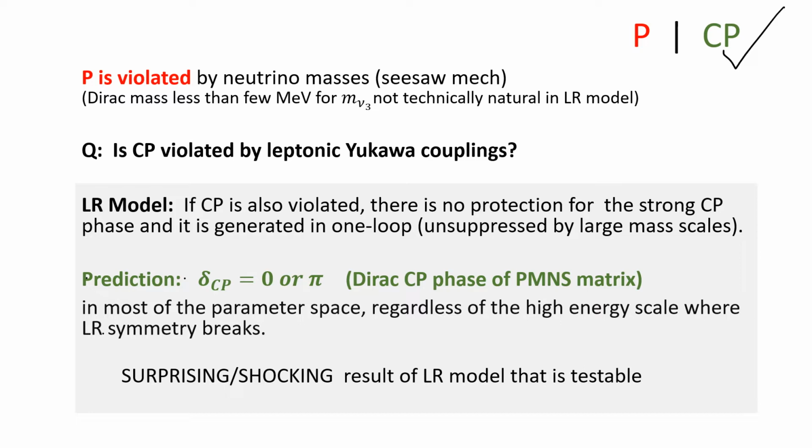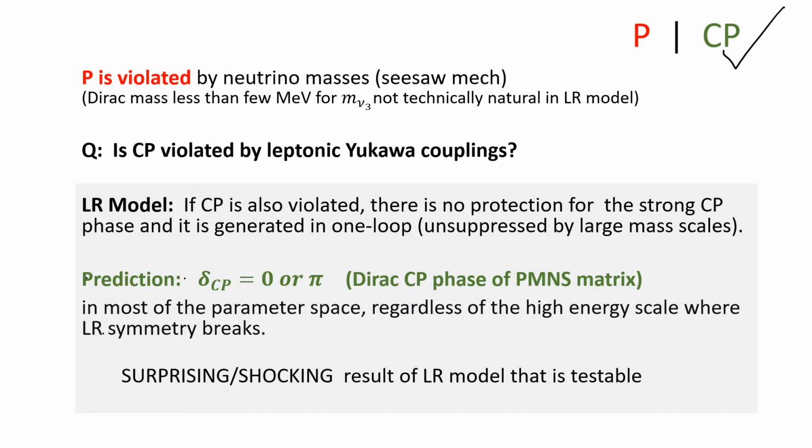So if you are again working with the minimal left-right symmetric model, what it will tell us is that if CP is also violated, then there is no protection because P is violated, and the strong CP phase is generated in one loop. So basically, in most of the parameter space, it predicts that essentially all leptonic CP violation, including delta CP, that is being probed by neutrino experiments, must be either 0 or pi.